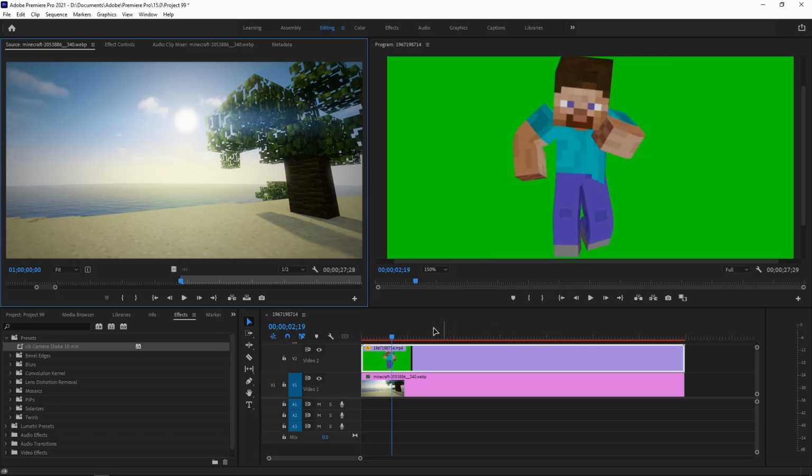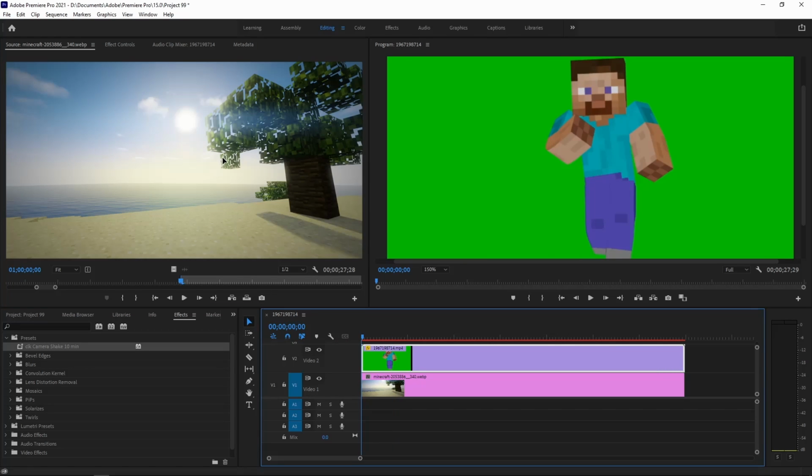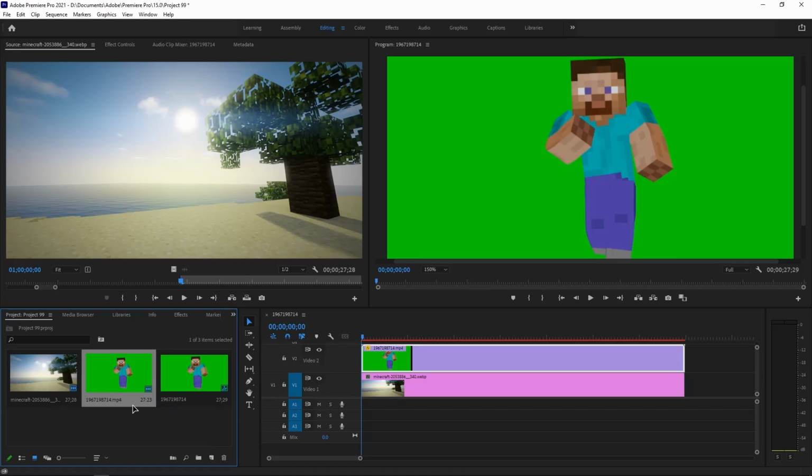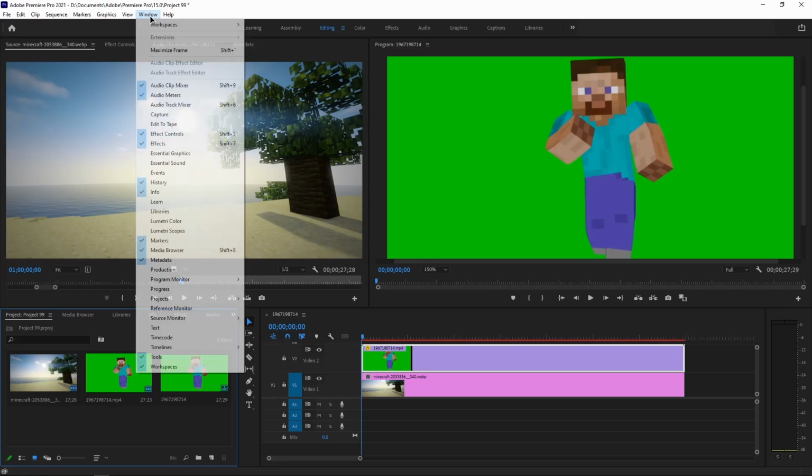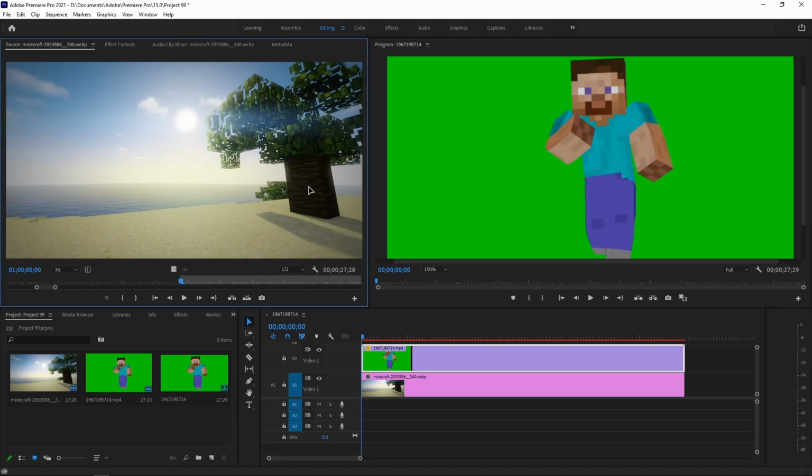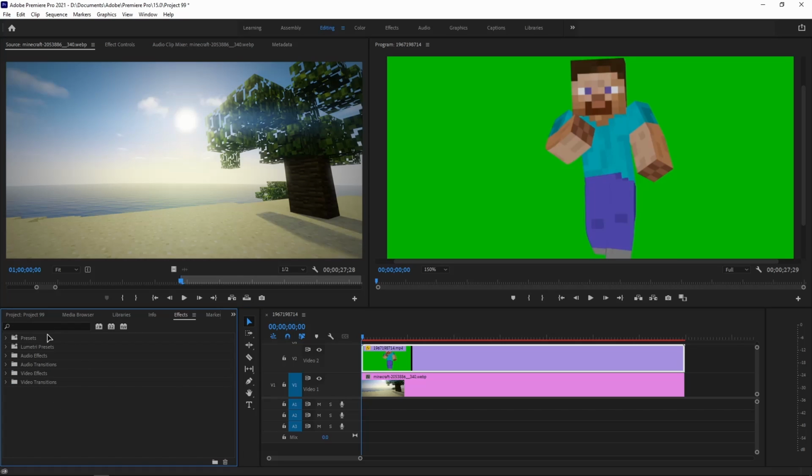And now let's see how to remove the green screen. From the media pool here, go to the effects tab, which is here. If you don't have it, go to window and click on effects, then it will appear. And then after you go to effects, there will be some options called presets, geometry presets, audio effects, audio transitions, video effects, video transitions. So I'll expand the folder called video effects, and then there is another folder called keying.